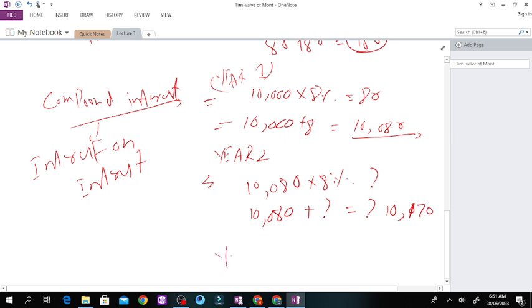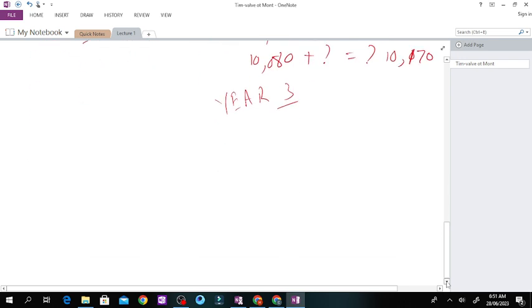Now if we are investing for 3 years, for year 3 the principal amount would be the amount of year 2. That particular amount, for example, 10,170, and then we will multiply by 8%.